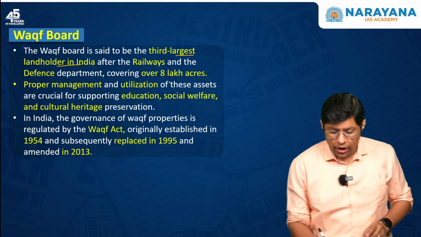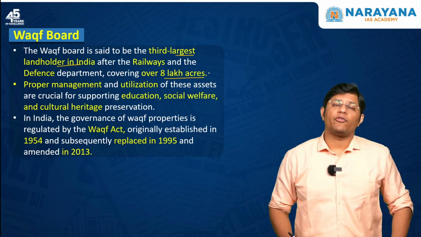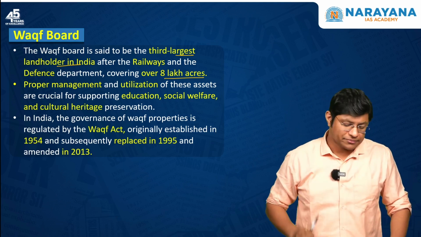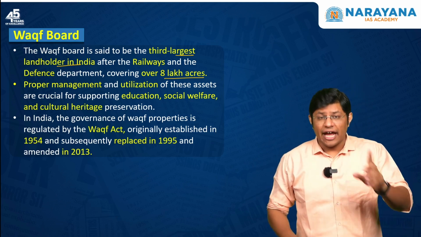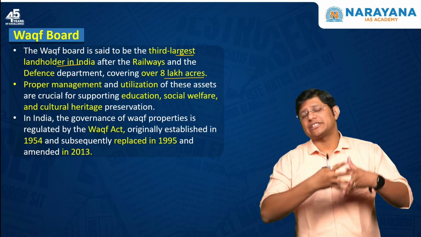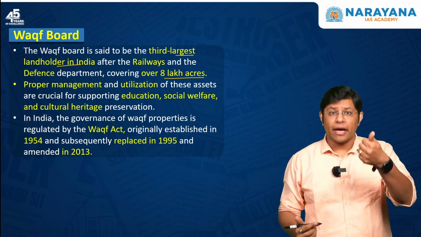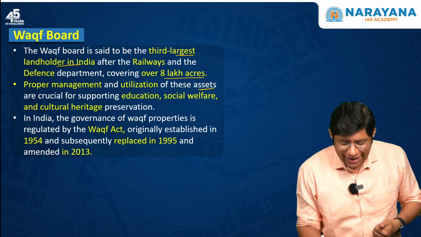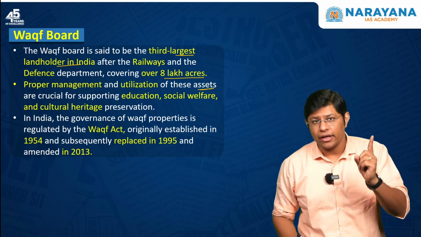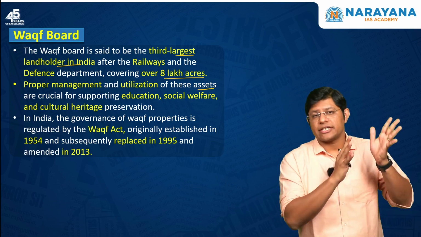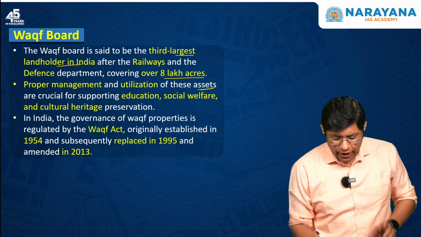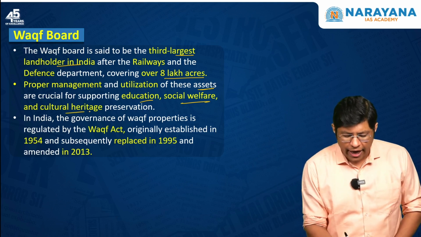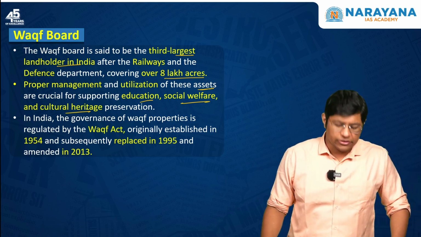Because they hold 8 lakh acres of land across our country. And as they hold this vast swath of land, proper management and utilization of these assets is very, very important. Why? Proper management is essential so as to support education, social welfare and cultural heritage preservation.